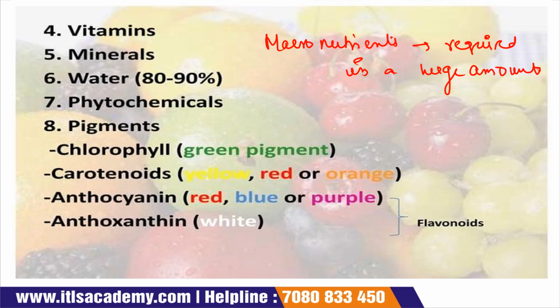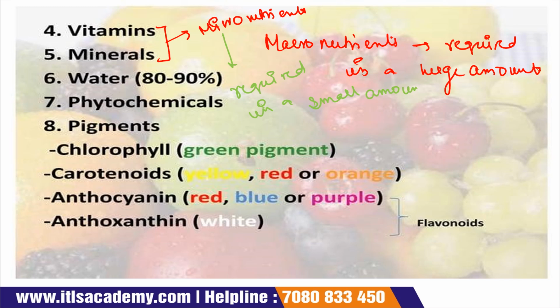Okay, now the second one is your vitamins and minerals. Vitamins and minerals are also used in the composition of the plants, fruits and vegetables, and they are considered as micronutrients. The basic definition of micronutrients is what? They are required in a small amount. In detail we will discuss this in our next session.